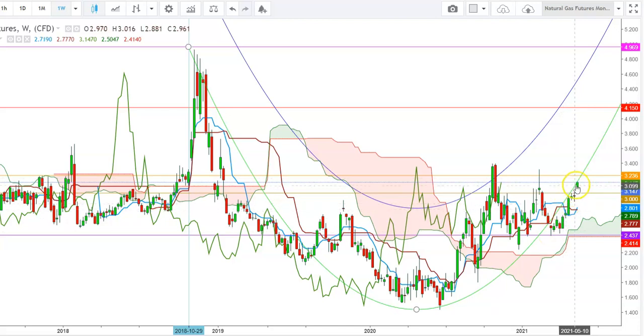Here you can see how the natural gas futures have been constantly maintaining an uptrend, where they could face an immediate resistance at the levels of $3.238 during this week. If the natural gas futures find a weekly closing above the levels of $3.369, we'll see a breakout from here, which could continue during the upcoming week. Here I find that the natural gas bulls could try to form a new base above the levels of $3.389, where the futures could take a sharp upward move up to the levels of $4.150, which they could test during the month of August 2021.